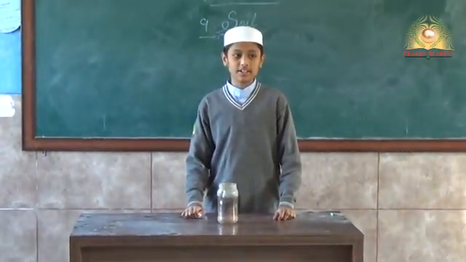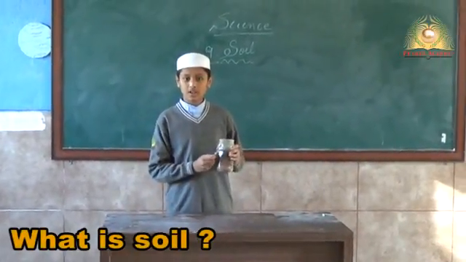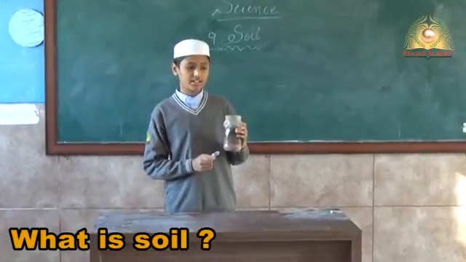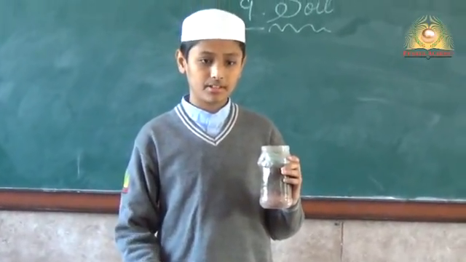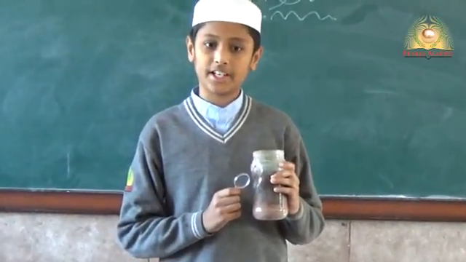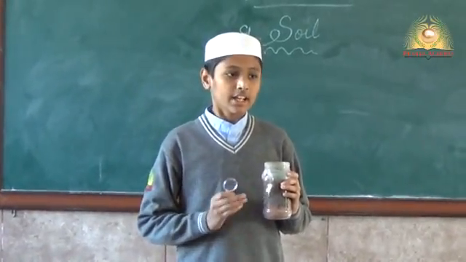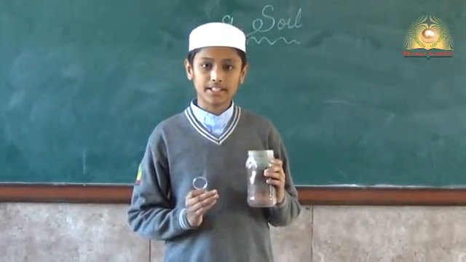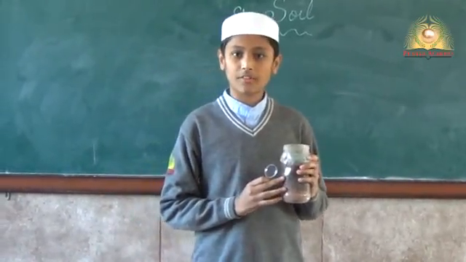Assalamu alaikum warahmatullahi wabarakatuh. Today I am presenting and showing how soil is formed. Soil is formed from humus, sand, clay, silt and pebbles. First I want to tell about humus. Humus is made up of dead and decayed animals and plants. Humus maintains the fertility of soil and also helps in the growth of plants.